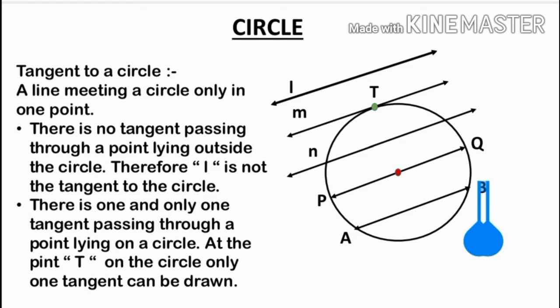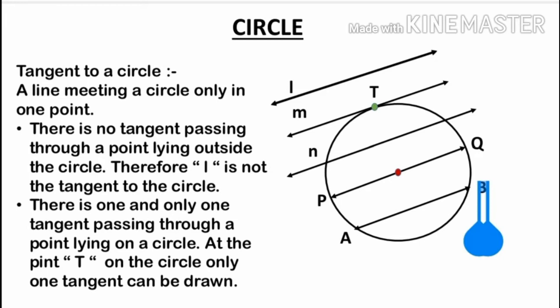So L is not the tangent to the circle because L is neither intersecting nor touching the circle. L is a non-intersecting line. The line M is the tangent to this circle at the point T. N is the secant of this circle.